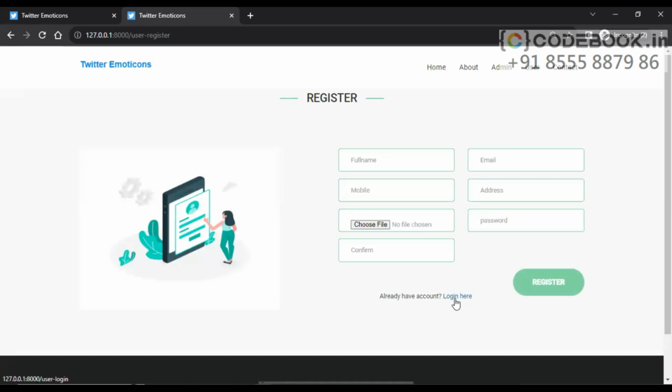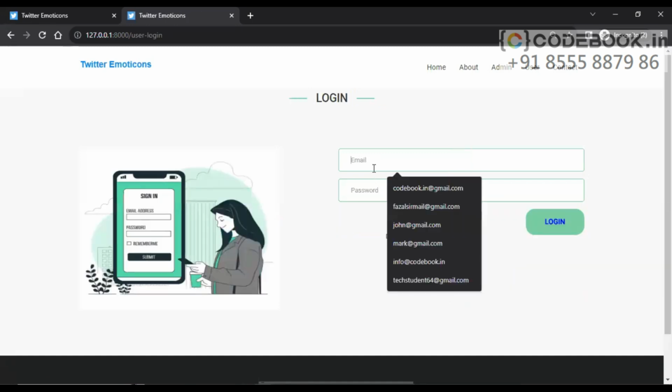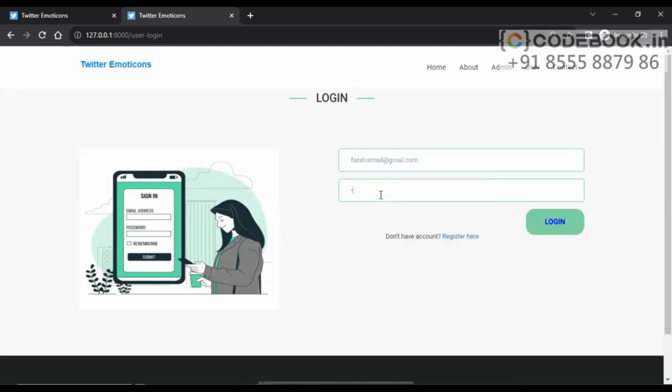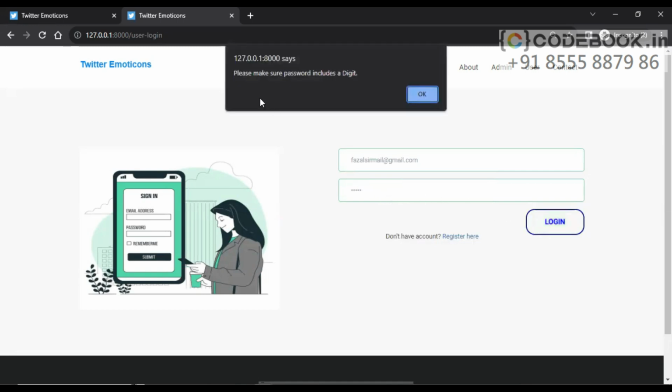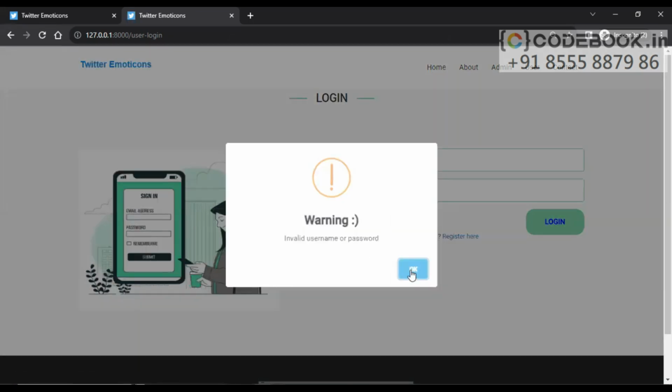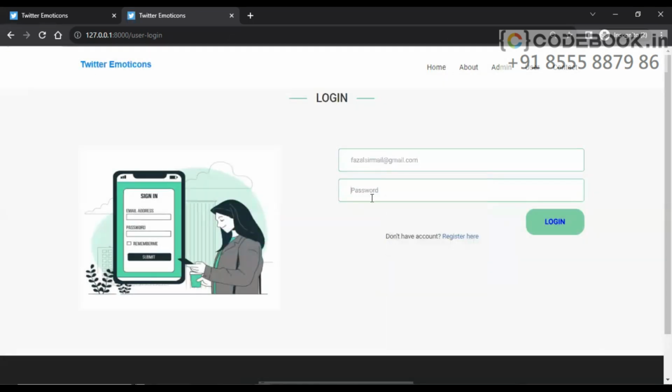Let's go to login and try to perform login. Let me give a wrong password here. Make sure the password includes a digit. Okay. Invalid username and password. Let's try one more time with the actual values.